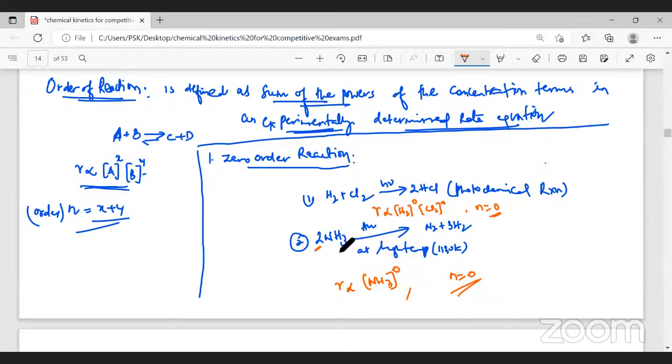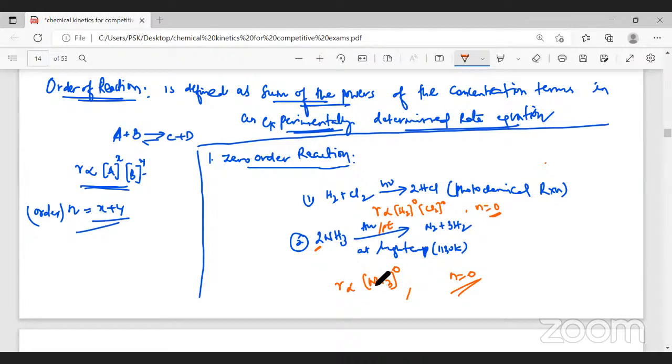Any amount of ammonia you take, when you pass it over gold or platinum catalyst at 1130 Kelvin, this ammonia will decompose to give nitrogen and hydrogen. That means both reactions do not depend on the concentration of the reactants. That is why we have written the order with respect to hydrogen is 0 and order with respect to chlorine is 0. And also for the second equation, the order with respect to ammonia is 0.